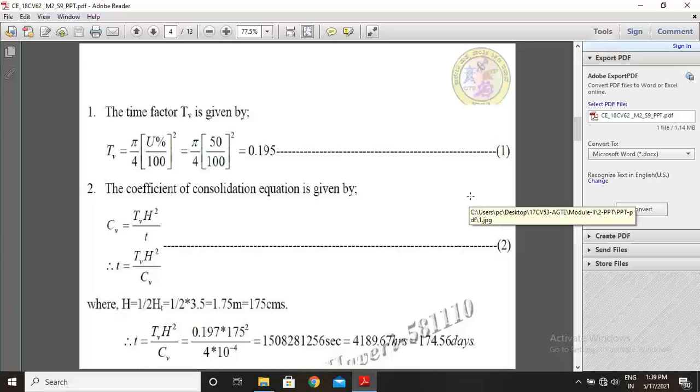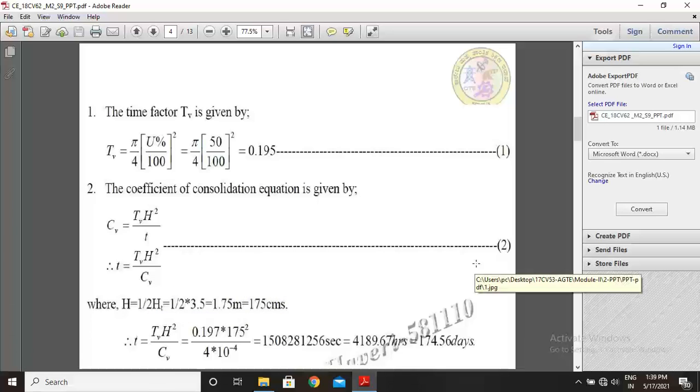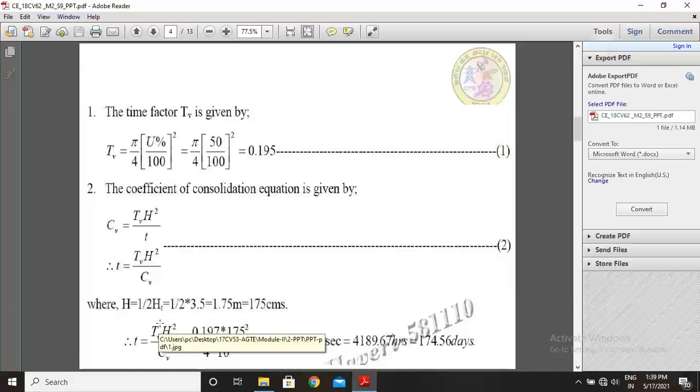Next step, the coefficient of consolidation is given by the relation CV equal to TV h square by T. Therefore T equal to TV h square by CV. This is equation 2, where h equal to half of Ht, because drainage is on both sides. So half of the thickness of clay layer, that is 3.5, is 1.75 meter, which is nothing but 175 centimeters.